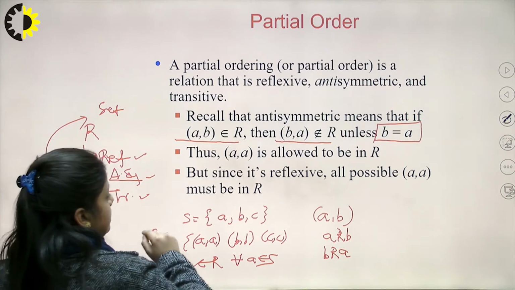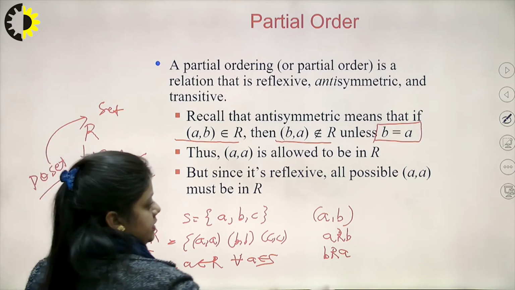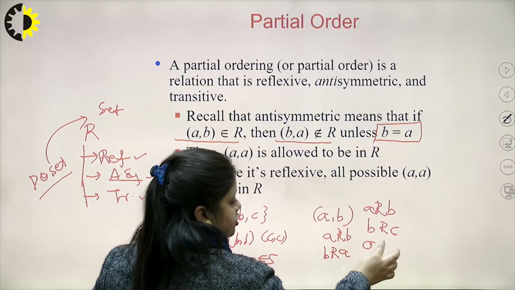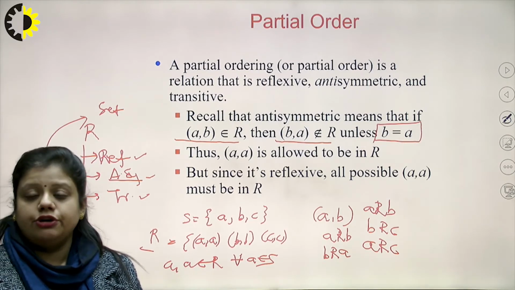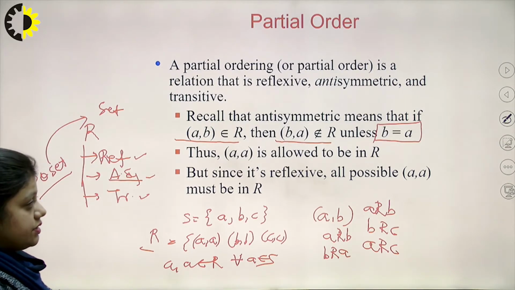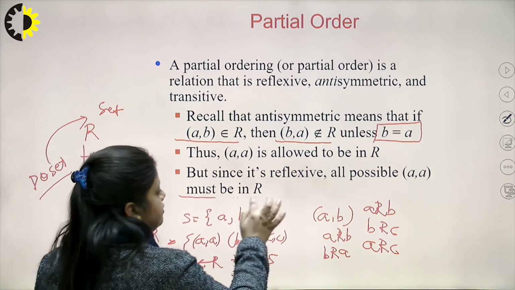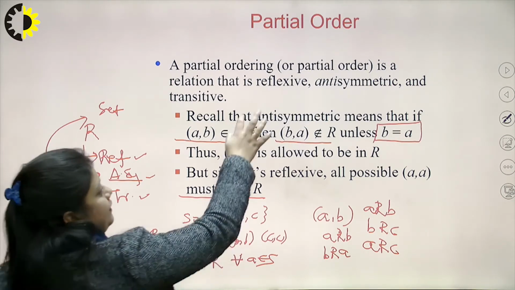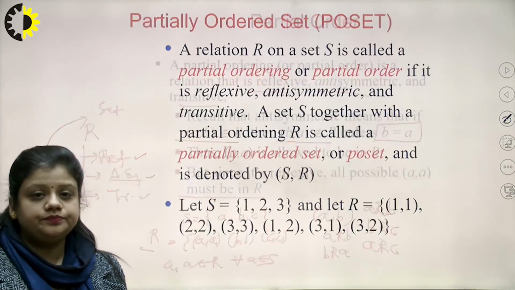And third is the transitive property. It says if A is related to B and B is related to C, then A should also be related to C. Thus (A, A) is allowed to be in R, and since it is reflexive, all possible (A, A) must be in R. So, if a relation satisfies the three properties of reflexive, antisymmetric and transitive, we say it is a partial order.